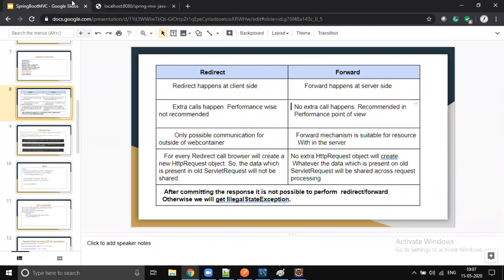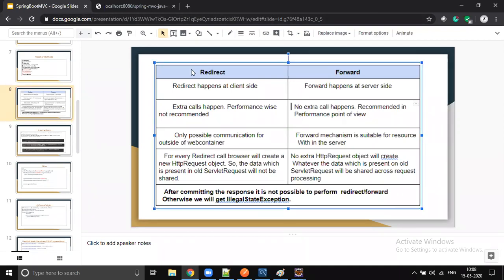So this is all about redirect and forward. This is a servlet concept only, nothing new. Even in servlet you can do forward. Forward can happen in the servlet API with request.getRequestDispatcher().forward. First you get the request dispatcher object, and from there you do forward, so the request will be forwarded. But redirect is different. Redirect happens on the response: response.sendRedirect. It goes to the client with the 302 status. But forward has no new request. It is for internal communication.